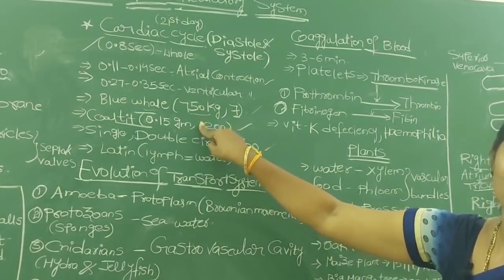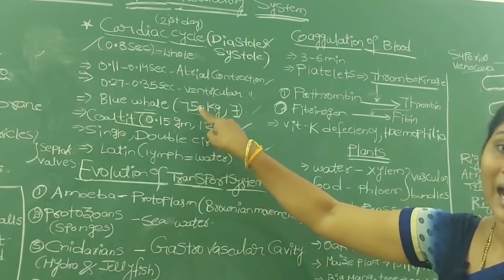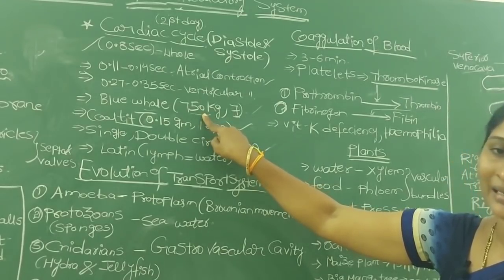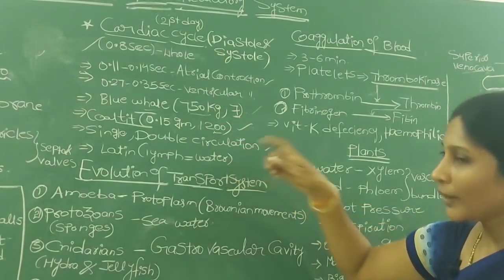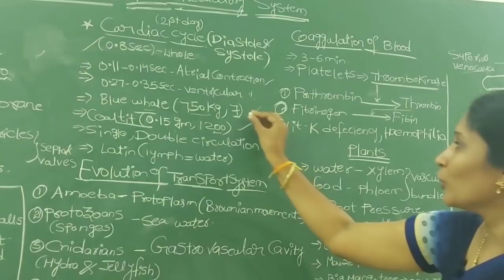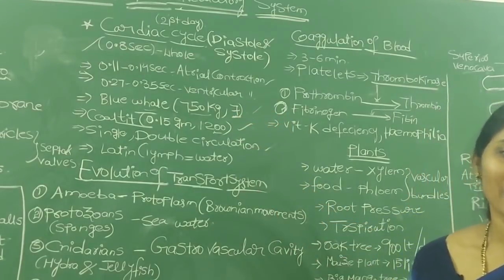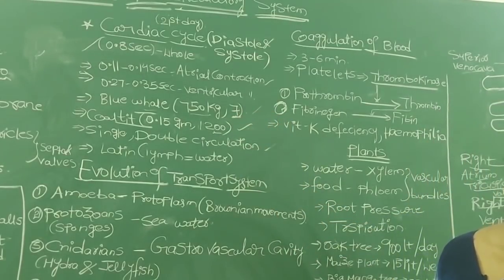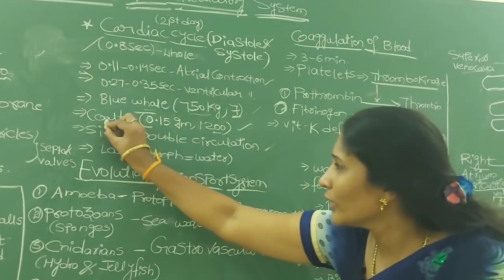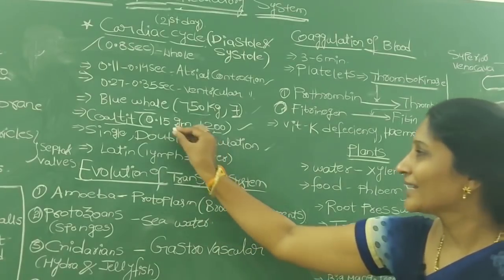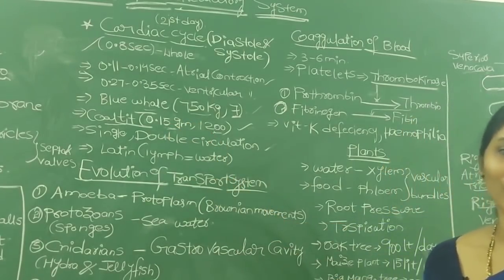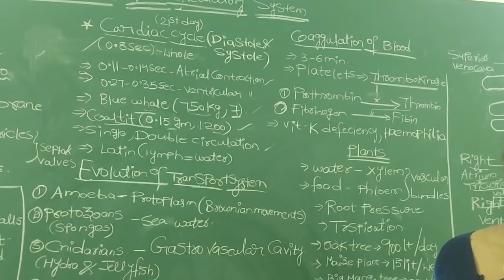Not size, heart weight. How much does it weigh? A blue whale heart, 750 kilograms. But in a minute it produces only 7 heartbeats. But if you observe a little bird known as the coal tit, its heart nearly weighs only 0.15 grams.